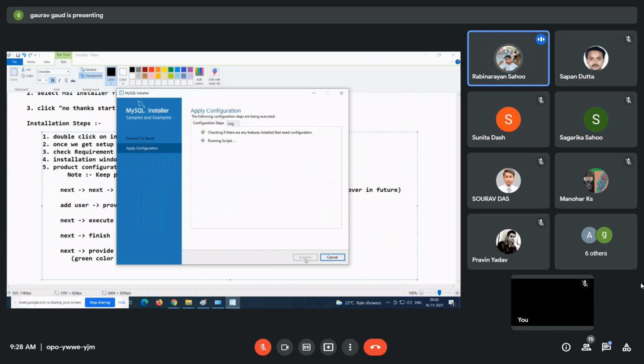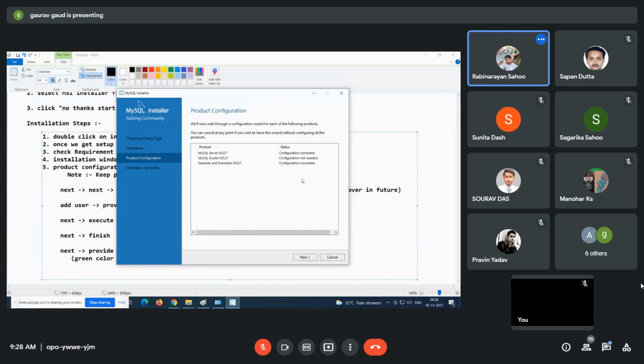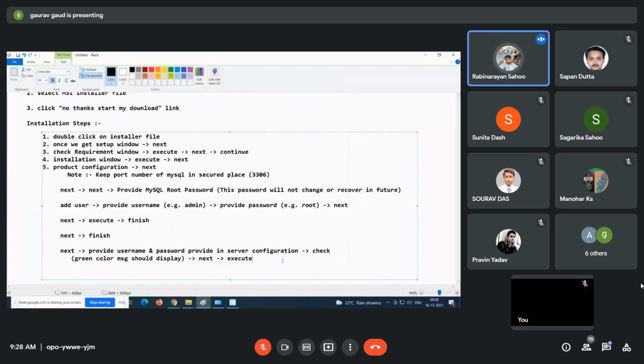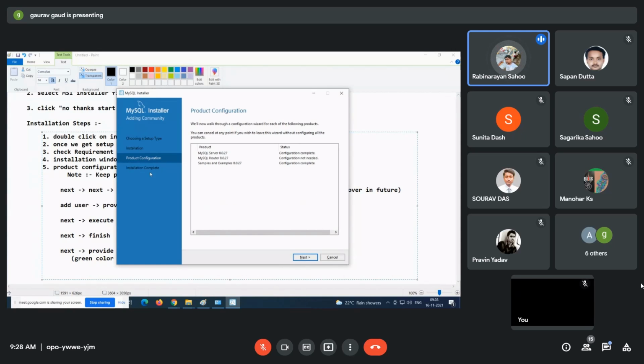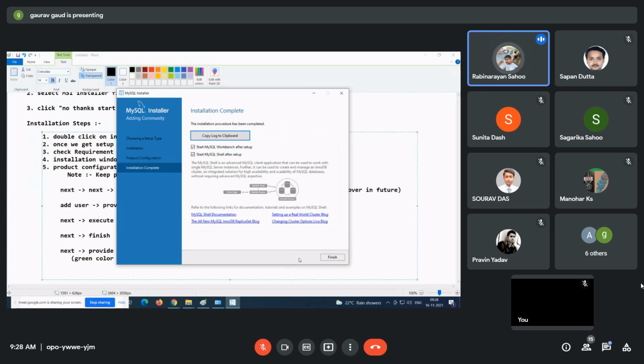So see, it is running. Are you able to see it is saying everything is successful? Sample and example. Again click on Finish. So now guys, configuration is complete. So execute and after that finish. Then again click on Next. It's a very long process, guys. So MySQL Workbench, MySQL Shell, everything. Click on Finish at last.